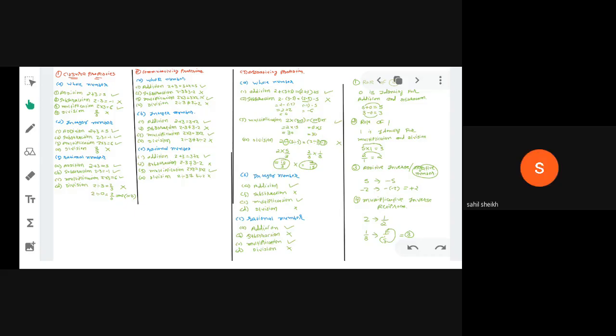Closure property, it is not called same answer. Okay, you can see if we are taking two different numbers from the same group, for example, we are taking numbers from natural numbers, and if we get the answer in natural numbers, it means it is closure property.